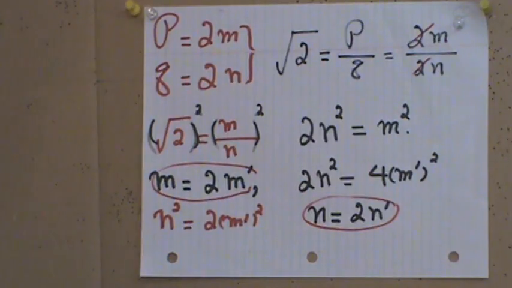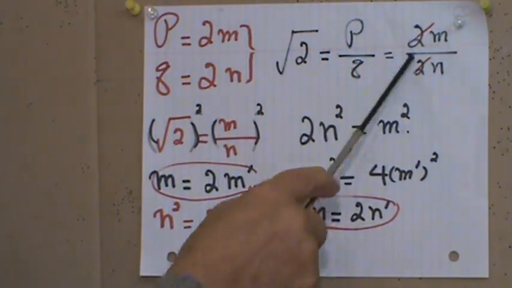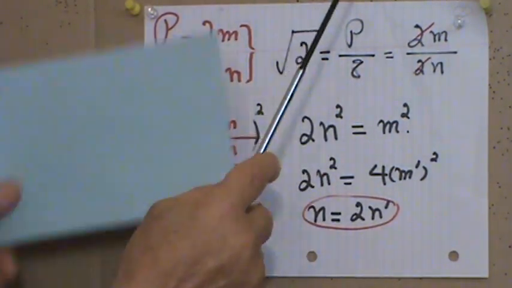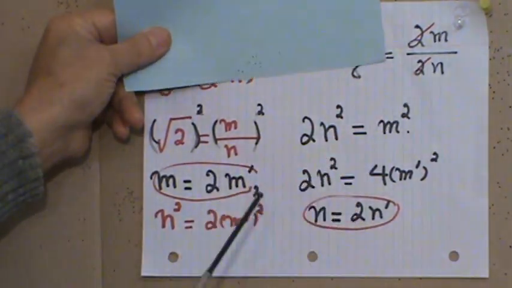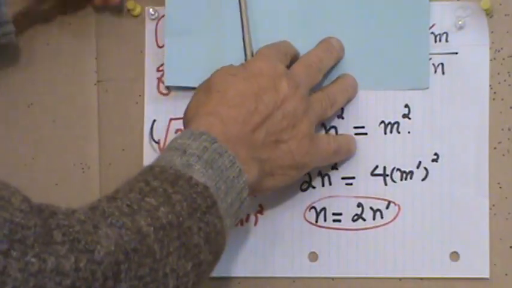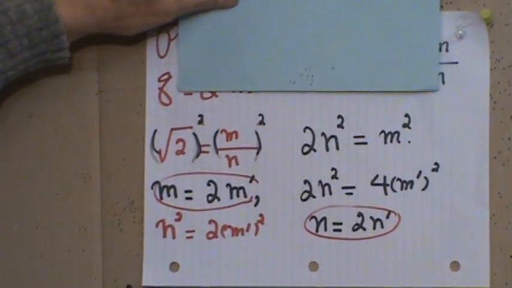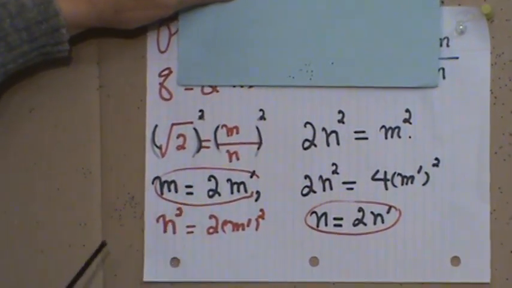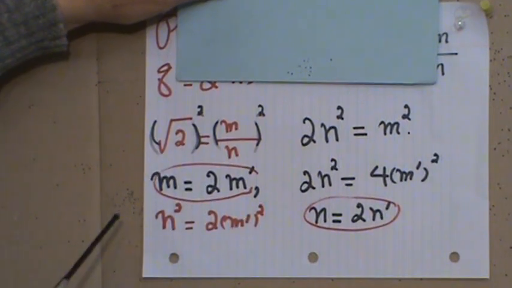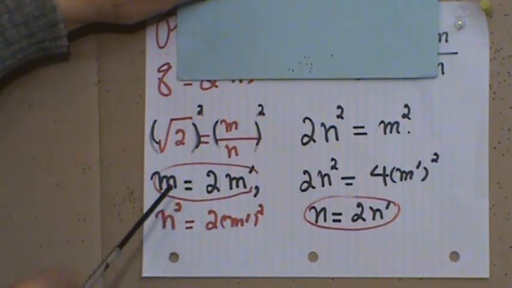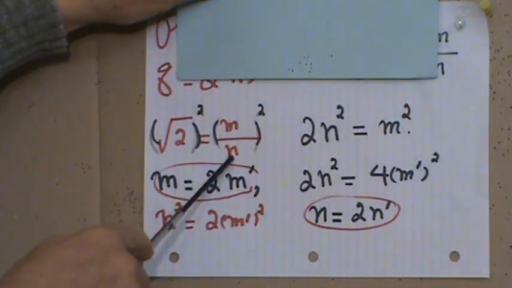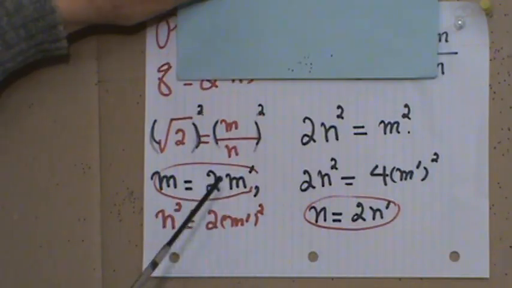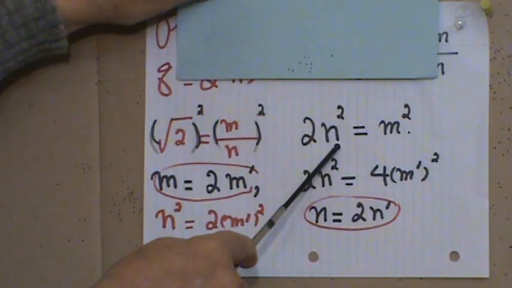So we simplify, and we end up with the square root of 2 now equal to what? Equal to m over n. So we continue the exact same thing we did before. We square both sides. Do you follow me? Exactly what we did before, we are repeating that one. We square both sides. We end up with 2n squared equal to m squared. Now the left-hand side of this equation is even.